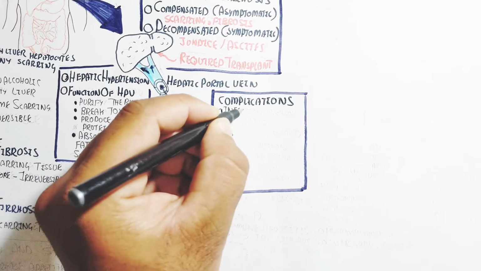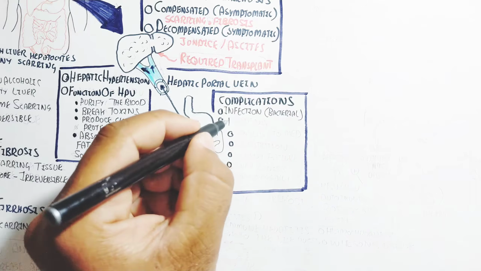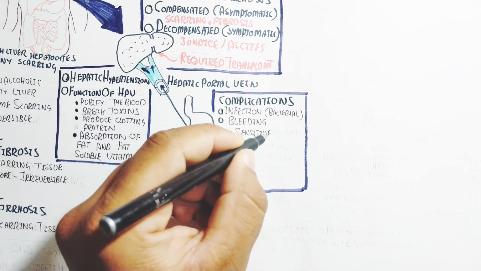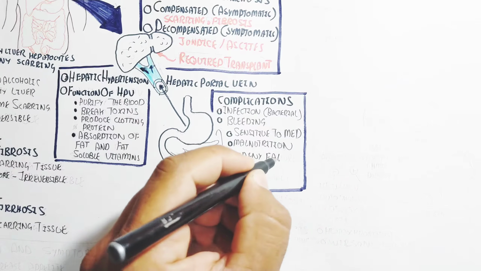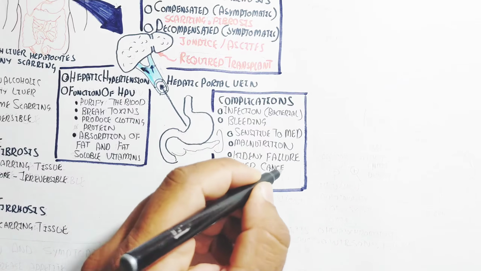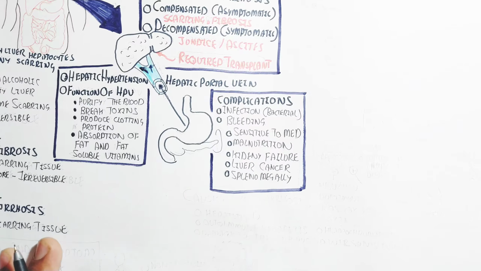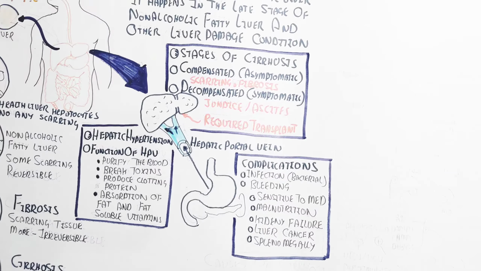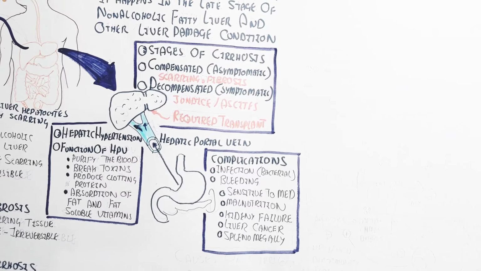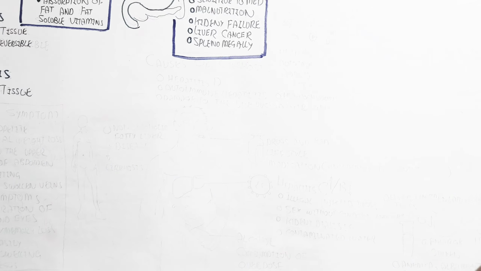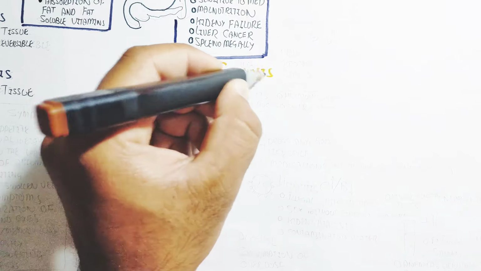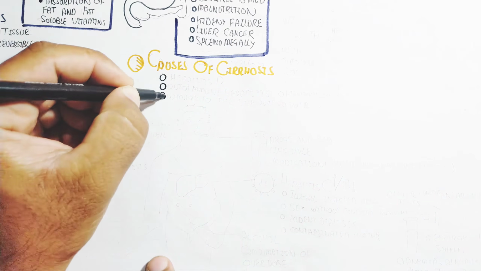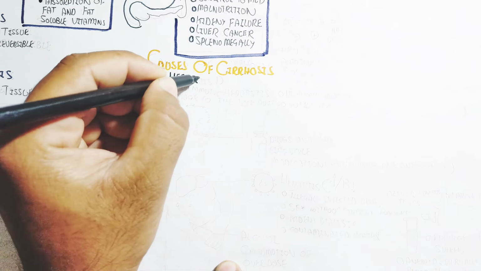Remember, the complications that occur due to liver cirrhosis are infection, bacterial bleeding, sensitivity to medication, malnutrition, kidney failure, liver cancer, and splenomegaly. This occurs due to liver cirrhosis, and liver cirrhosis is very dangerous and irreversible compared to the others. For example, fibrosis can be reversible, and non-alcoholic and alcoholic fatty liver can be reversible. Anyhow, the causes of cirrhosis we will discuss shortly in this video.